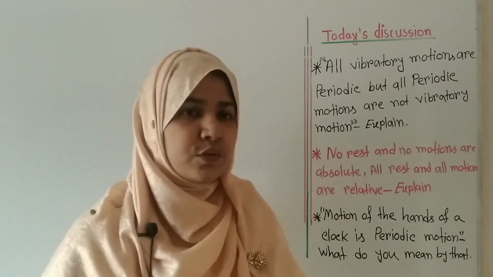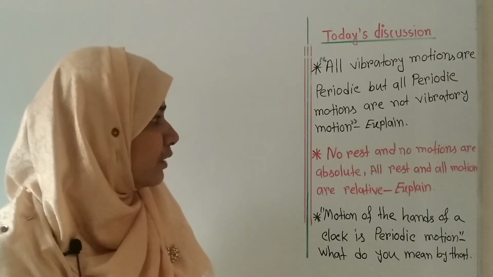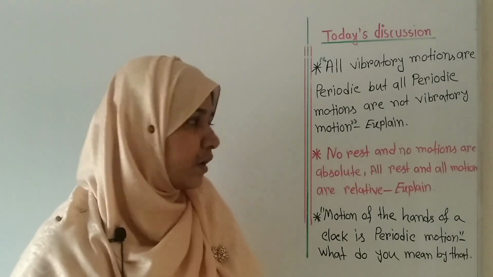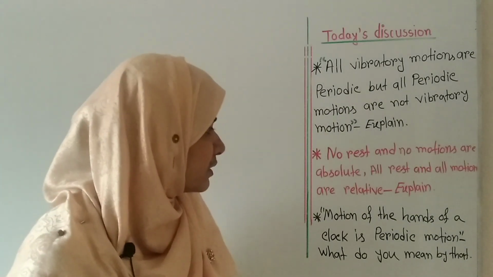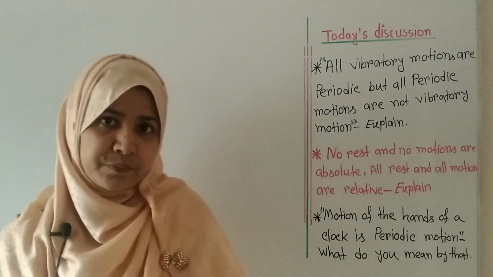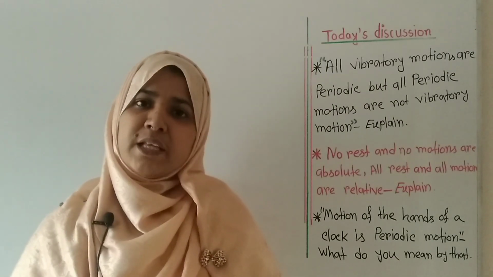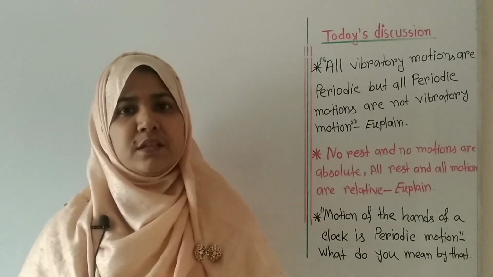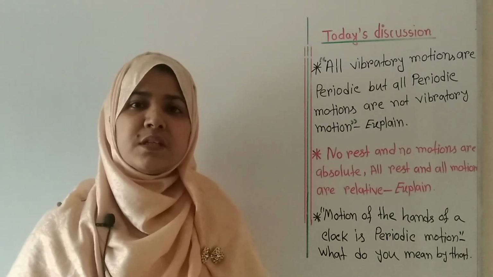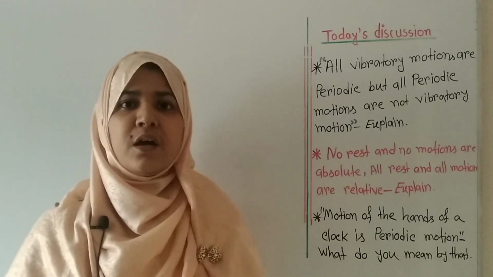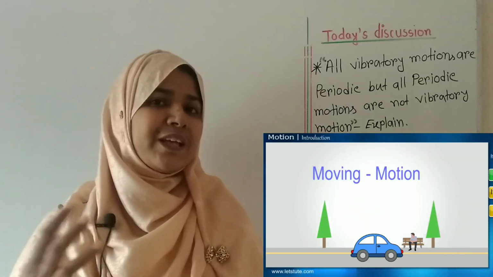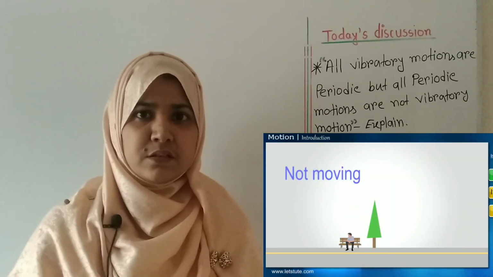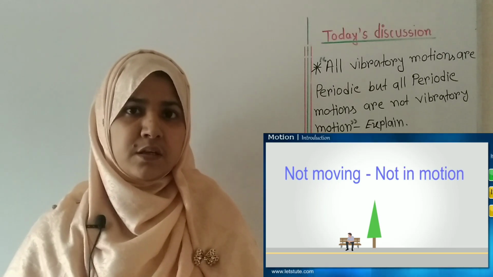Now our next question is: no rest and no motion is absolute; all rest and all motion are relative. Explain. You know that whenever we want to describe rest or motion, we have to consider an object or surroundings with respect to which we can describe that an object is at rest or in motion.